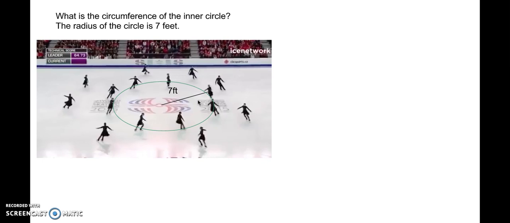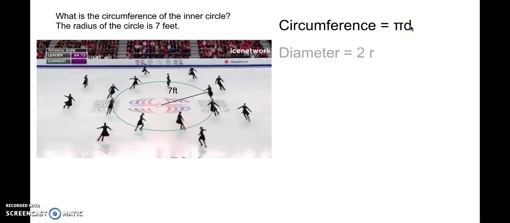So I know that the formula for circumference is pi times diameter, but I'm only given the radius, so this doesn't completely help me. But I know that the diameter is 2 times radius. So I can substitute this in for diameter, and this can be written C for circumference equals pi times 2 times radius.